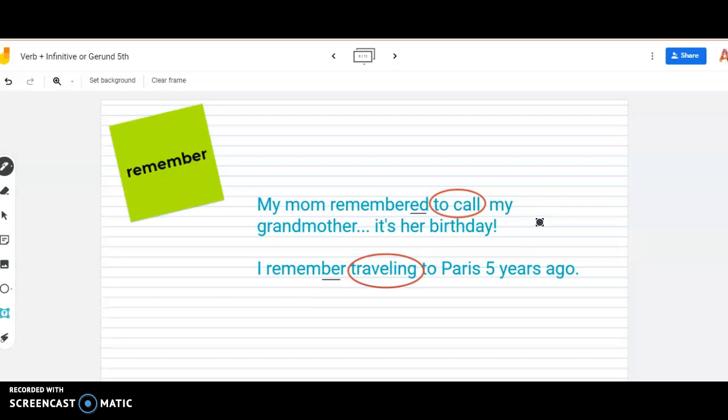She remembered to call her and we did it because it's her birthday and it's my grandma. But if I say I remember traveling, if I use a gerund, it means that I am remembering an old story, right? I remember doing that a long time ago. It's like a memory, okay? When we're talking about a memory, I remember traveling. It was a beautiful trip.